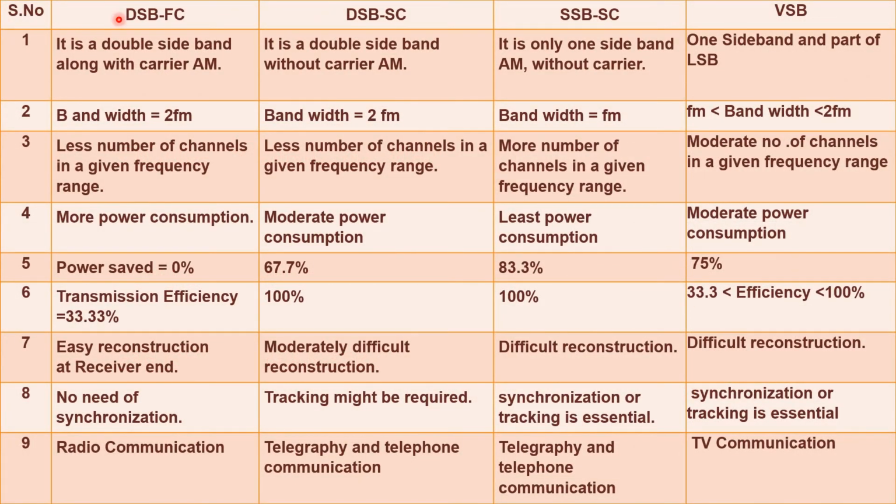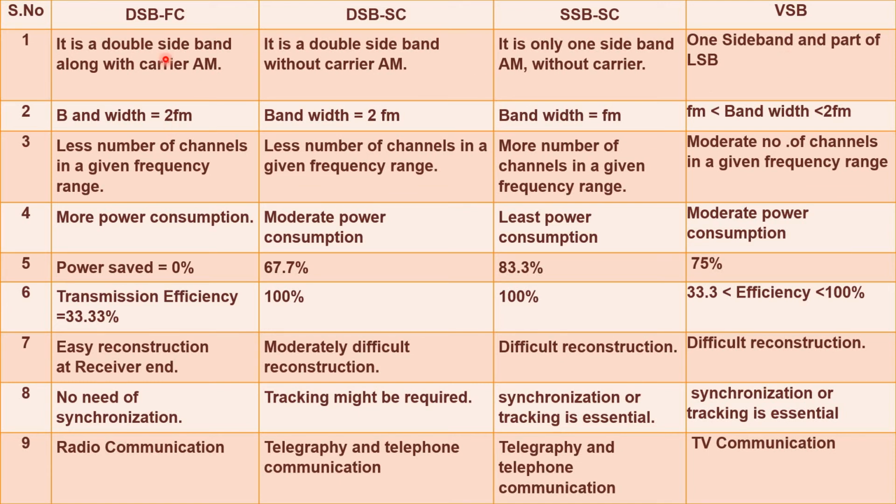So this is the comparison between various types of amplitude modulation. The first type is the conventional method, AM double sideband full carrier. The second is double sideband suppressed carrier. The third is single sideband suppressed carrier. The fourth is vestigial sideband. In the first type, it is a double sideband along with the carrier signal. Here the double sideband is available without carrier. Next it has only one sideband and the carrier is also removed. In vestigial sideband, one full upper sideband and part of the lower sideband are available, and the carrier is also present.